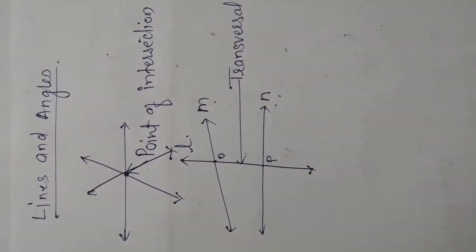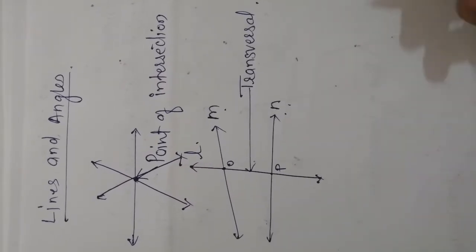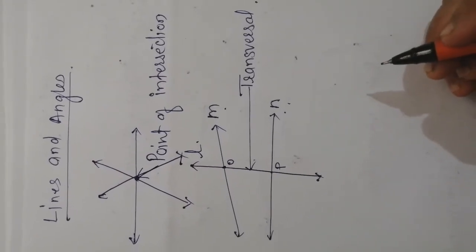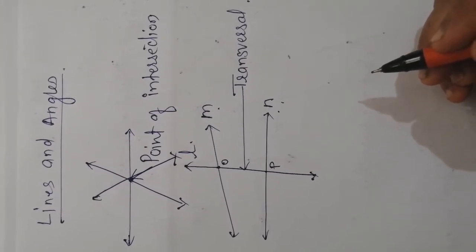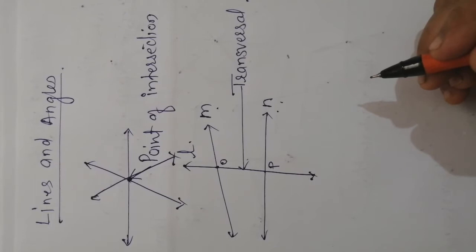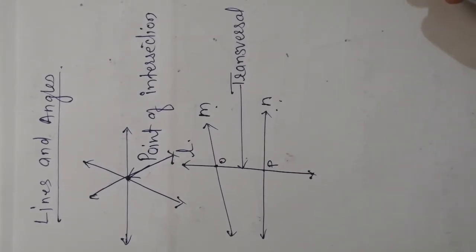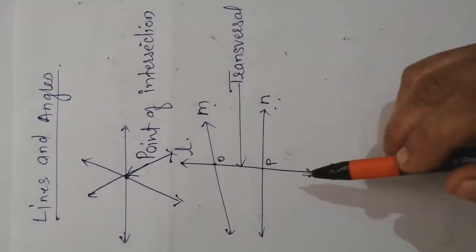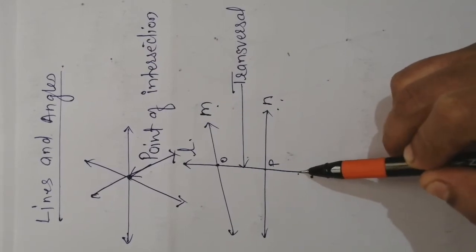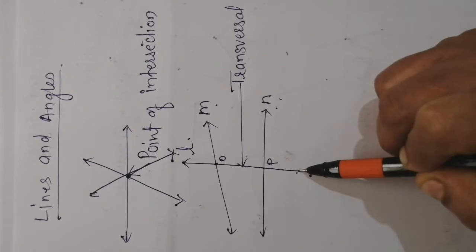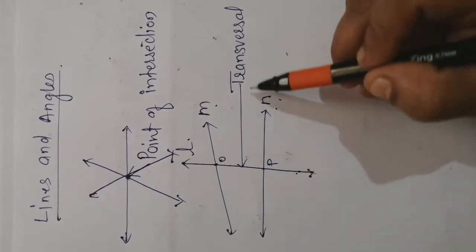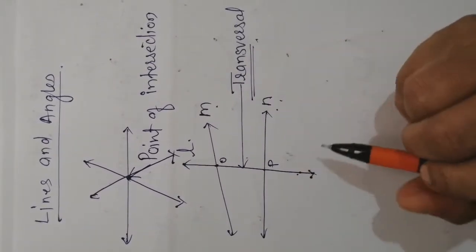Not necessarily only two lines, there may be three lines also, but the points of intersection should be distinct. It may be two lines, three lines, or more than three also. That means any one line which intersects two or more than two lines at distinct points is called a transversal.